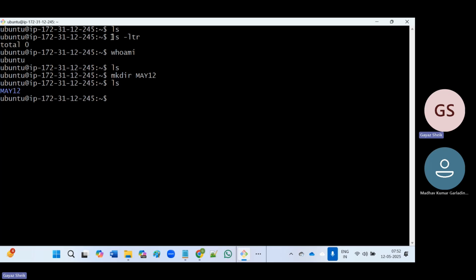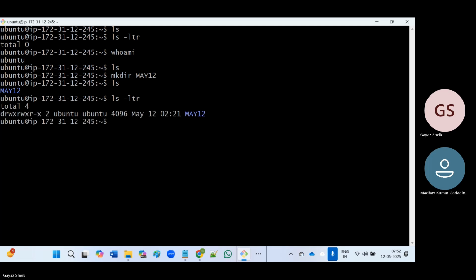Similarly, we have ls -ltr. Earlier, when we executed ls -ltr, it was showing 0. Now I'm going to execute this command again. You see, it is showing our directory information. This is the name of the directory, and this is the timestamp when we created the directory. This date and time is shown in UTC time.